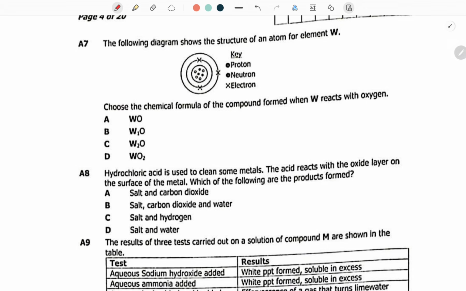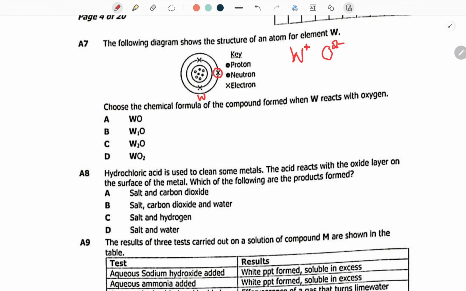So, when you check properly, you will notice that this W atom has 1 electron in its outermost shell, meaning it has a valence of 1. So, W has a valence of 1, right? Then oxygen has a valence of 2 minus.